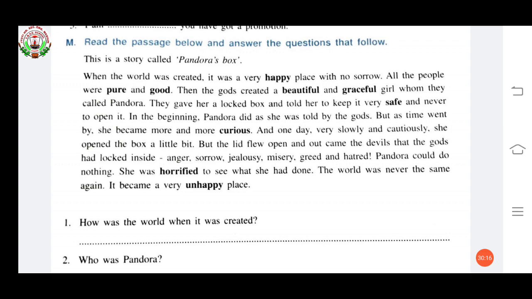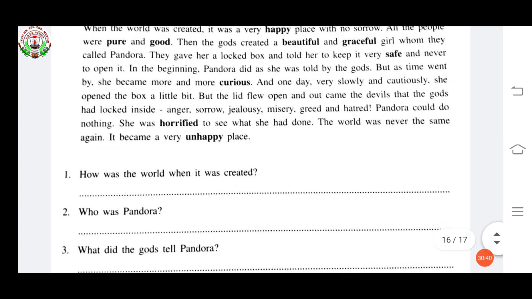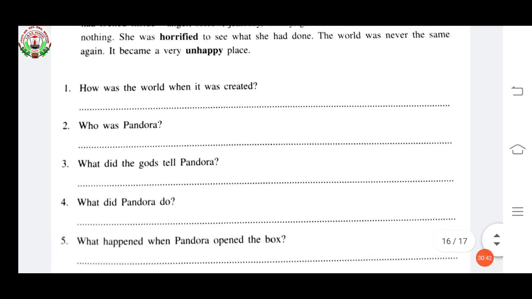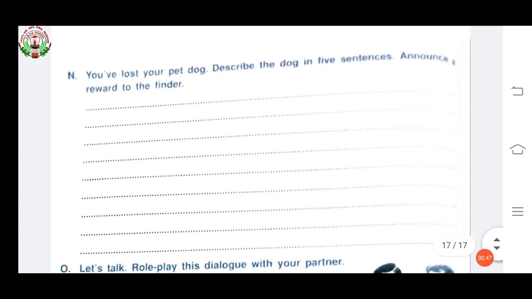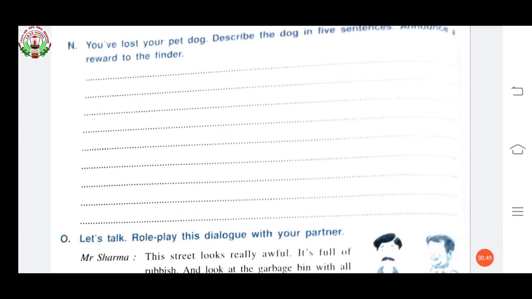But the lid flew open, and out came the devils that the gods had locked inside: anger, sorrow, jealousy, misery, greed, and hatred. Pandora could do nothing. She was horrified to see what she had done. The world was never the same again. It became a very unhappy place. So, this was the paragraph. You have to find the answers to the questions given. Now, there is another exercise. Also, it's your homework.